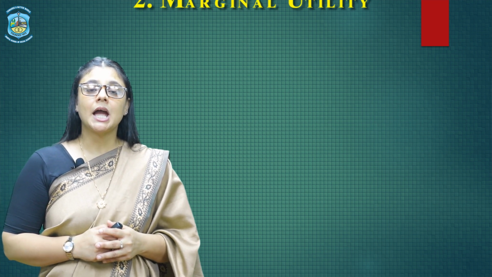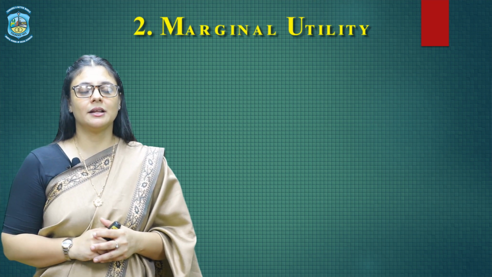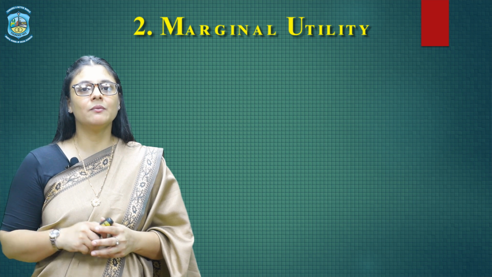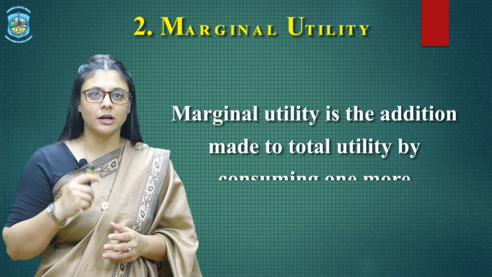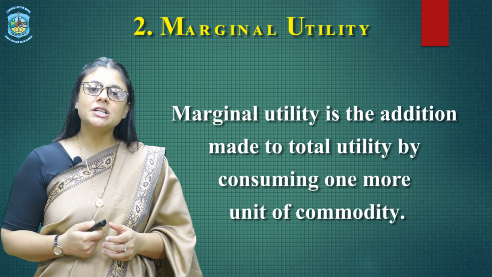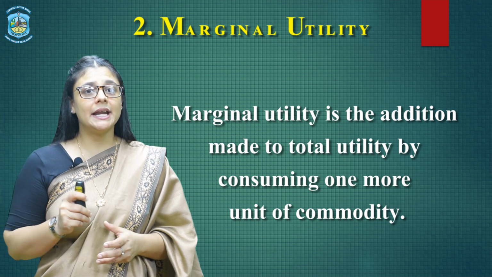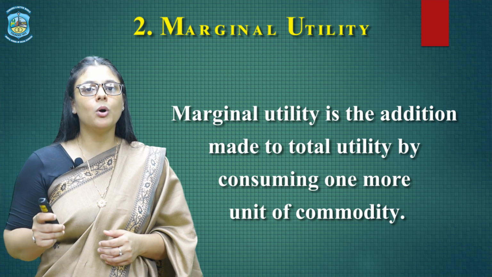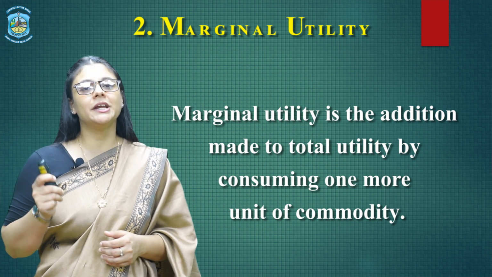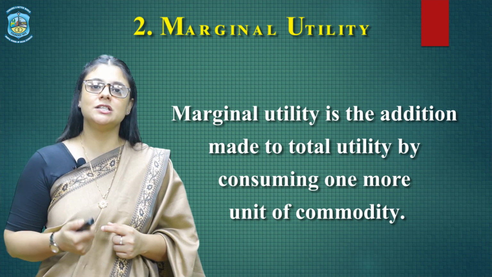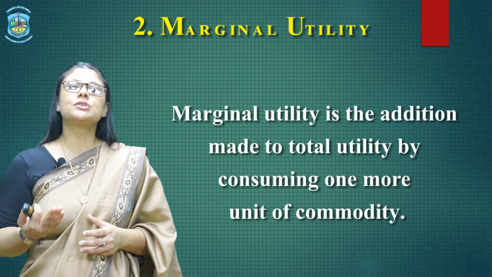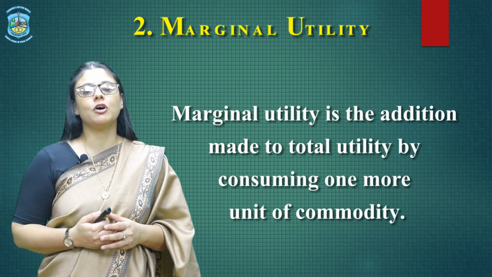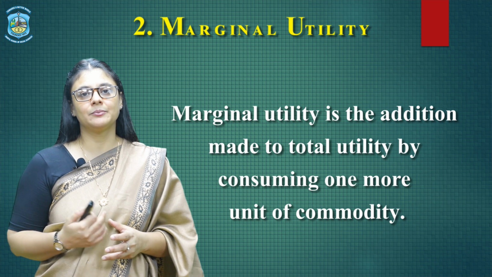Let's come to a more vital term in terms of the law of diminishing marginal utility. Marginal utility. Marginal means when there is an addition of 1. So therefore, marginal utility would mean addition to the total utility when one more unit of a variable commodity is consumed. Let's say my total utility after consumption of 2 units is 10.